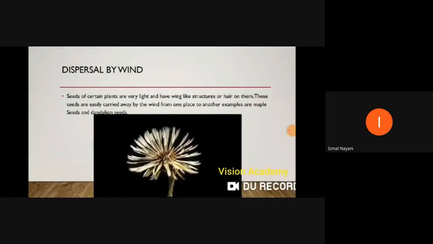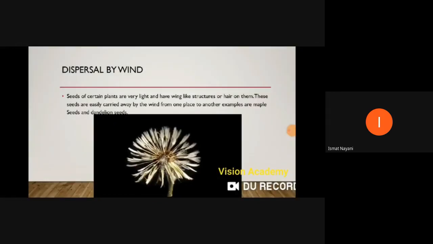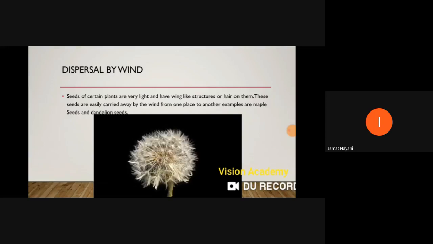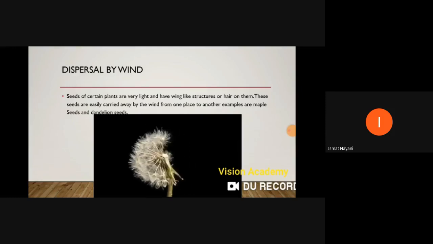Now here you will see these seeds are very light in weight. Now you will see how the wind will blow and they will move away. You have to see it very carefully. See, they will be carried by the wind. How interesting it is. Yes, beta.